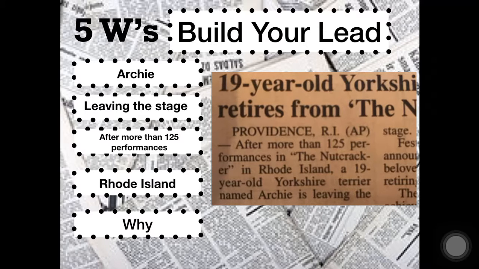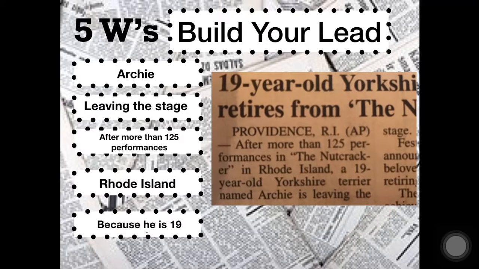So if you have that piece of information, then you can understand why the dog might be leaving the stage. Because he is 19, he is rather old, and so he is retiring due to old age, basically. So that is the why. So we can see here in this sentence, we have all 5 W's. This one-sentence lead paragraph has lots of information packed in it.